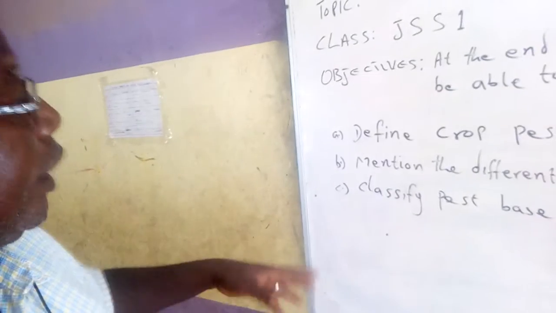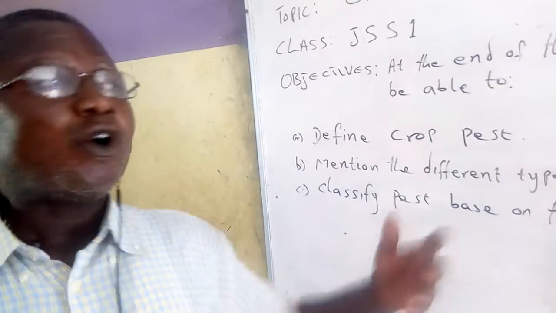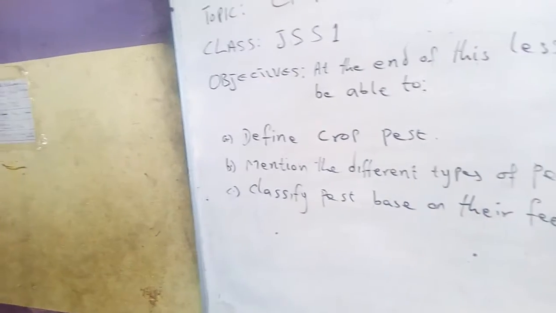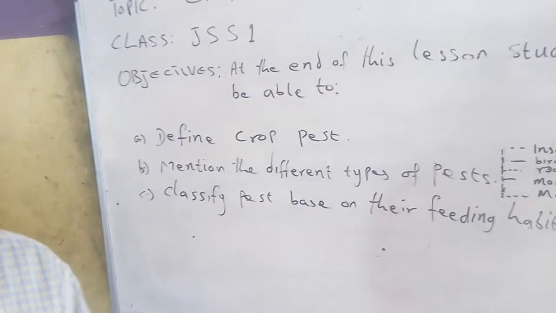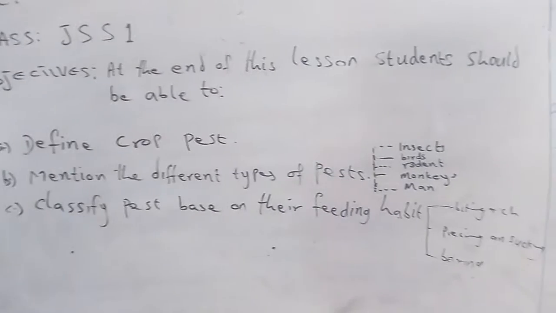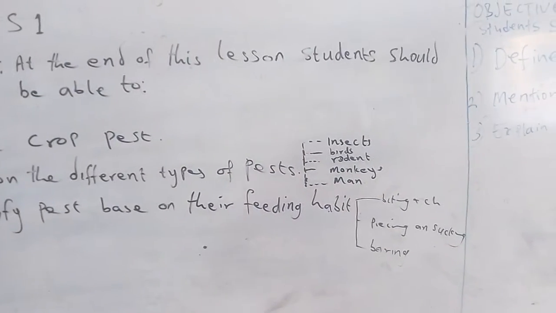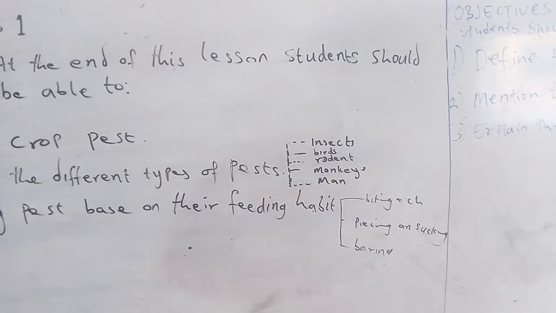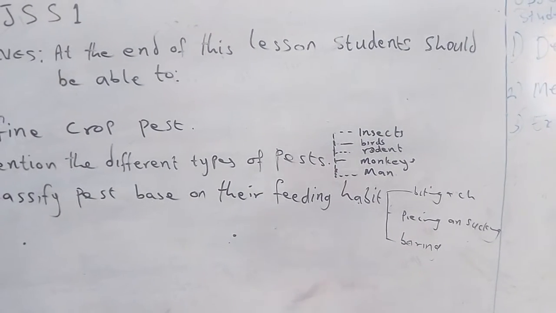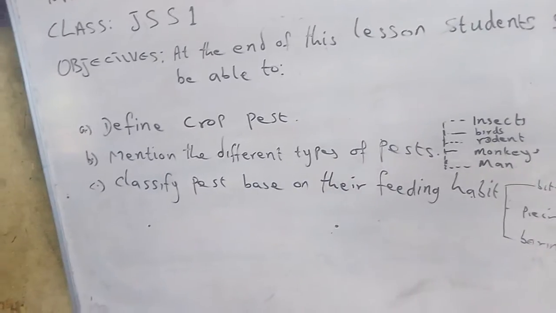Now, we will look into their classes based on how they feed, that is, on the feeding habit. They are categorized majorly into three feeding habits. We have the biting and chewing insect pests, we have the piercing and sucking insect pests, and we have the boring insects. Now, the biting and chewing insects.